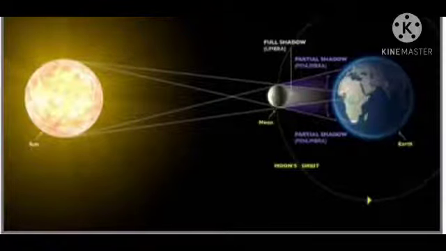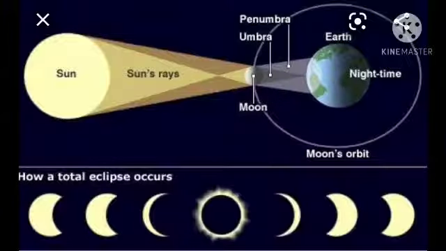The solar eclipse is always caused on a new moon day, when the moon is not visible on the night side of the earth. During their course of revolution, the sun, the moon and the earth happen to be in the same straight line.